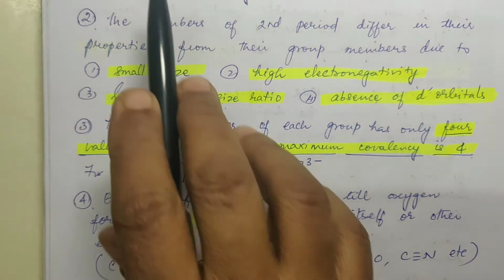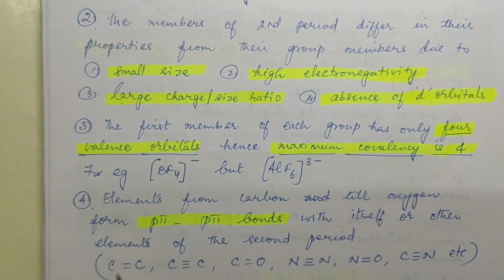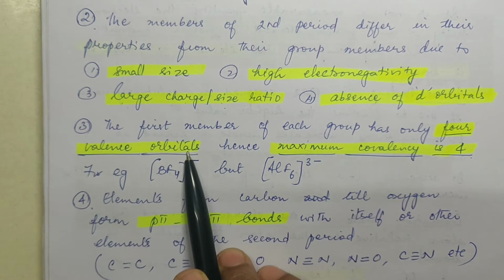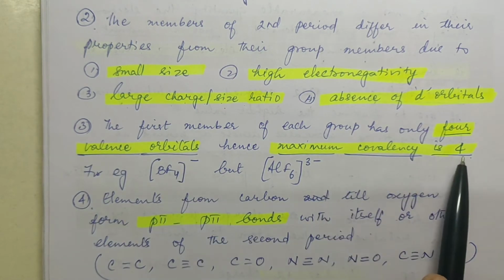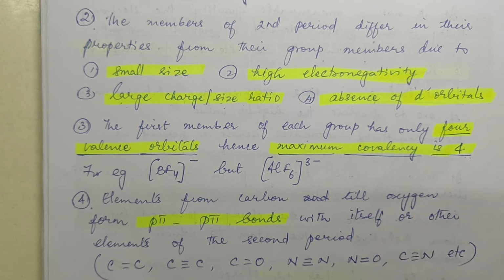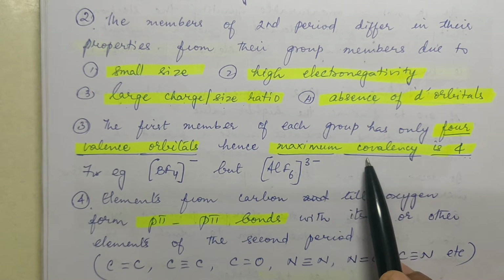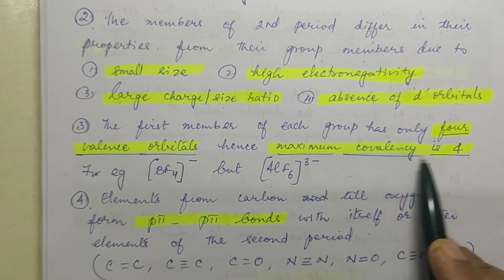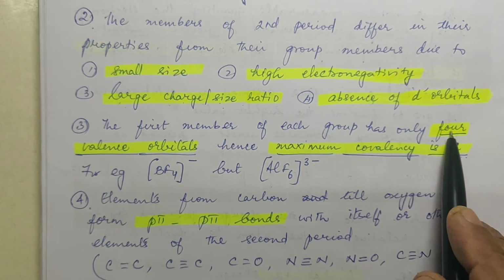Same way in all the other cases, beryllium, boron, it is the same in all. Because it is having only 4 valence orbitals, the maximum covalency is also 4. That means it can bind itself to only 4 other atoms. Covalency is nothing but the number of atoms with which it binds. That is called covalency, and that is only 4 because 4 orbitals are there.